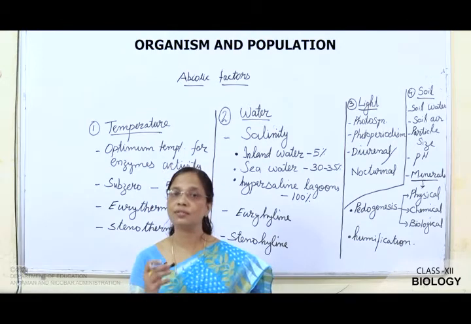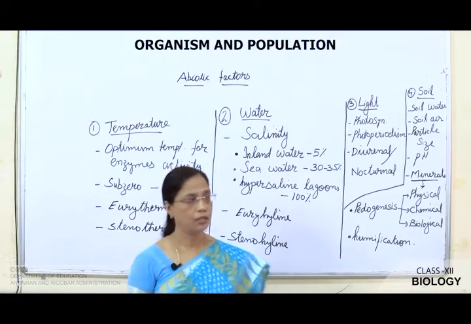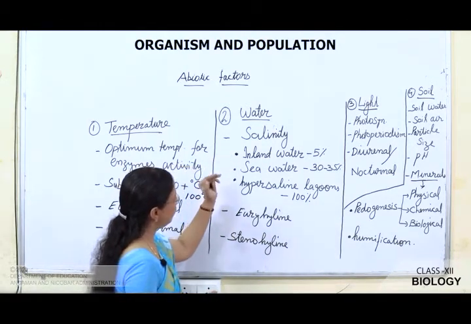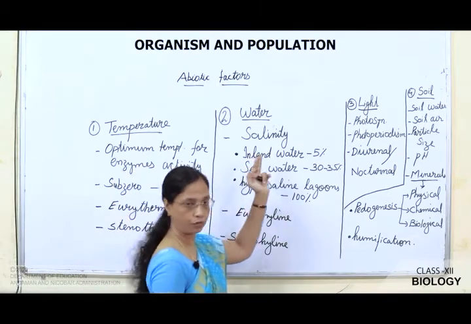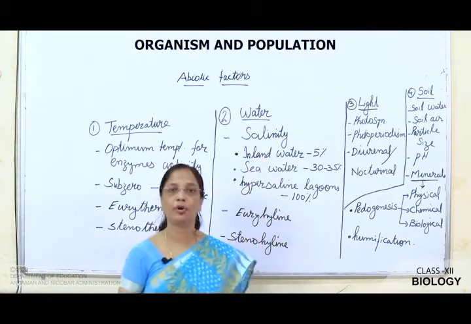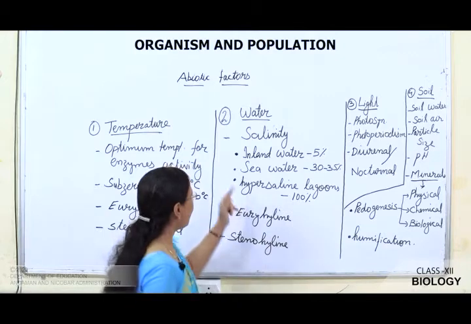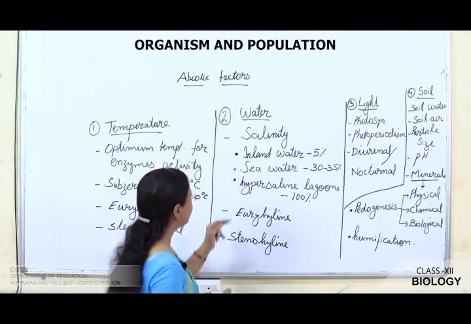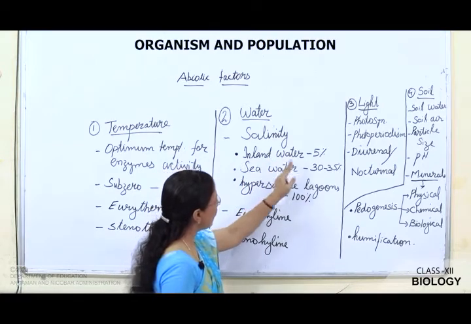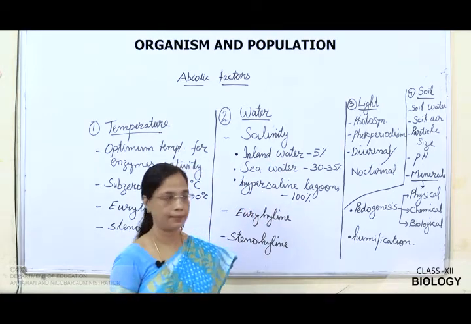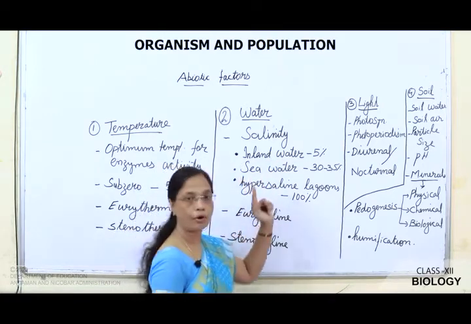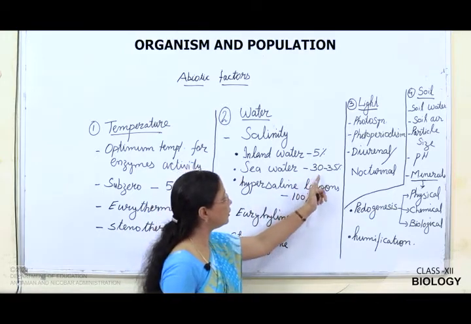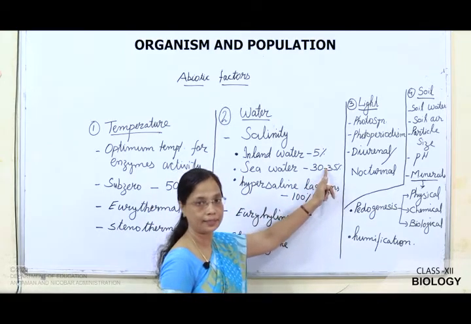Salinity means the concentration of salt. On the basis of that, we can divide the water into inland water, which we call fresh water, and sea water, which is said to be the marine water. Inland water has 5% salinity, and sea water or marine water has 30 to 35% salinity.